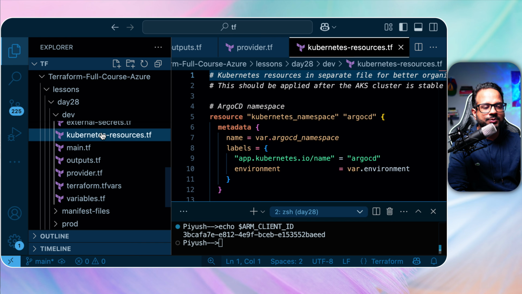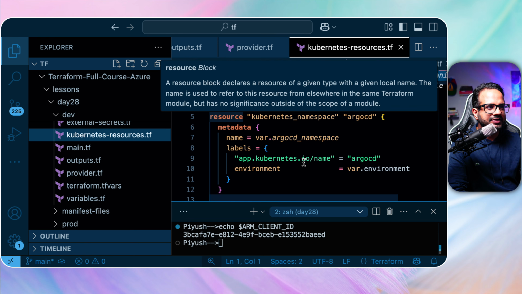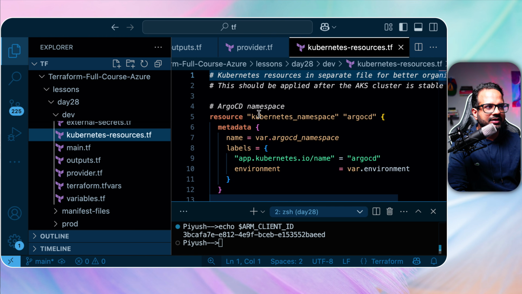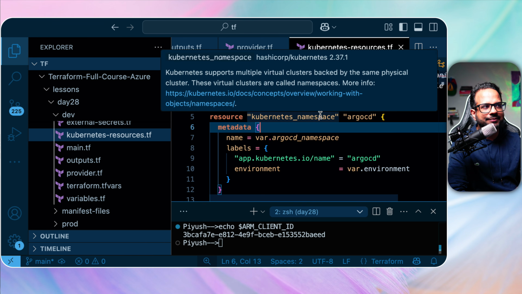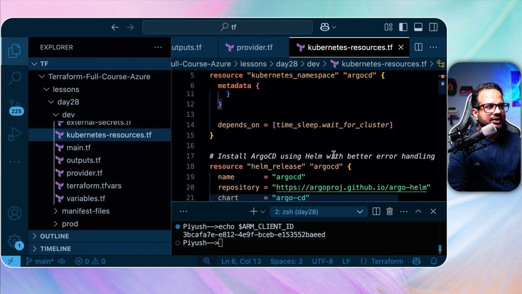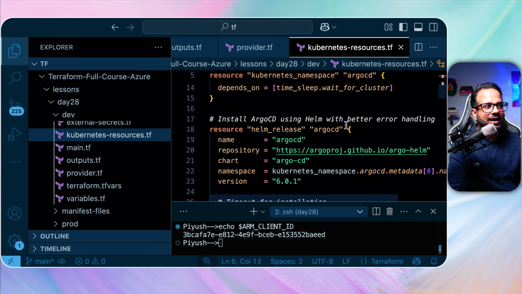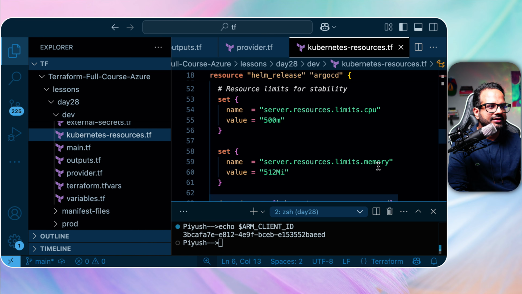Now here is Kubernetes resources, in which the Argo CD application will be deployed. You see, first over here we are creating the Argo CD namespace. So the resource is of type Kubernetes namespace, and the internal name is argocd. Then we install Argo CD using Helm, so that's why we need to use the Helm release resource type over here, and all those details.